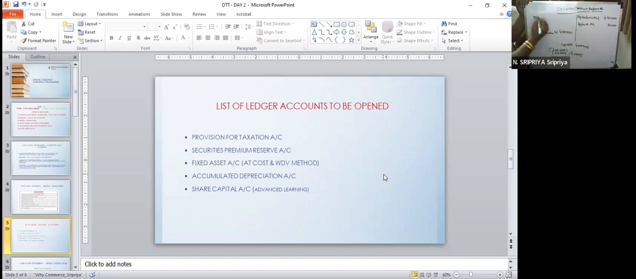So that amount you are going to write off to securities premium reserve account. So you have here premium on redemption of debentures account 30,000. That's all.